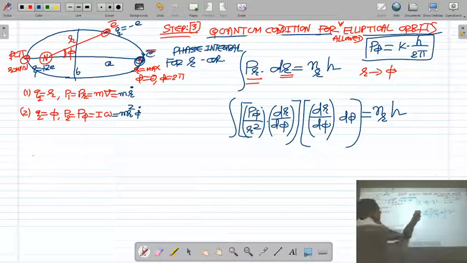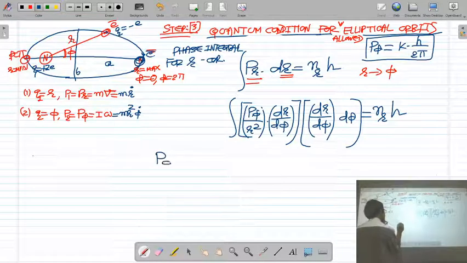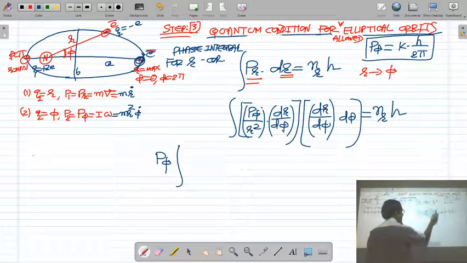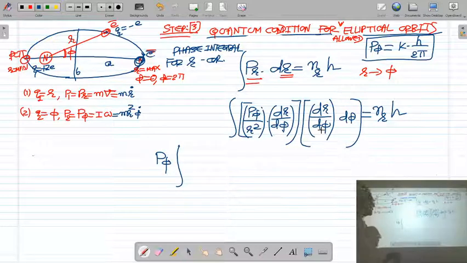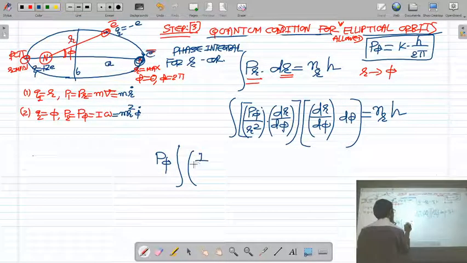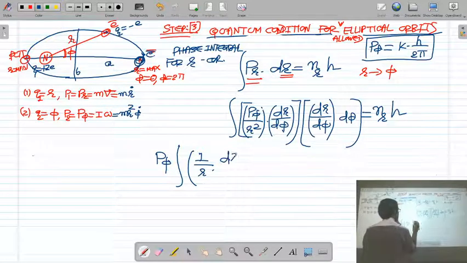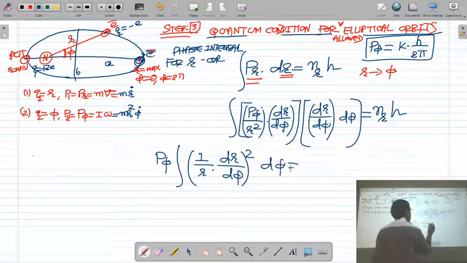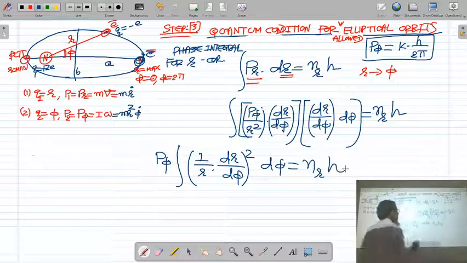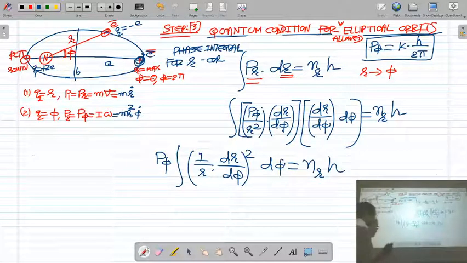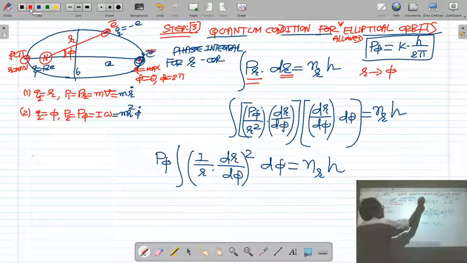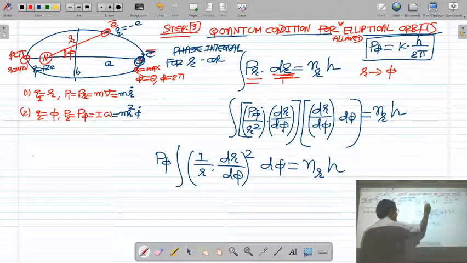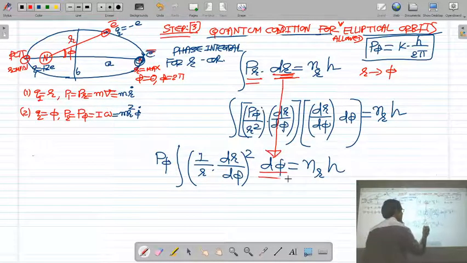Now this p phi is the angular momentum. Integration of p phi into 1 upon r dr by d phi whole square. So here 1 upon r dr by d phi whole square, d phi is equal to nrh. So I have converted the integration with respect to dr into integration with respect to d phi.